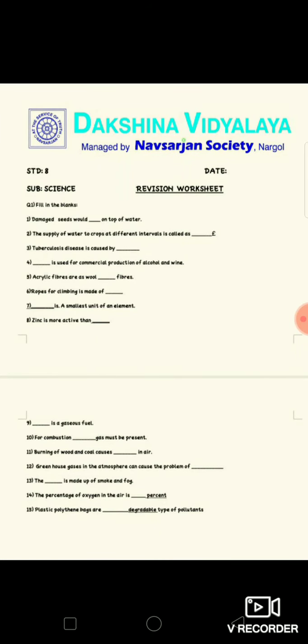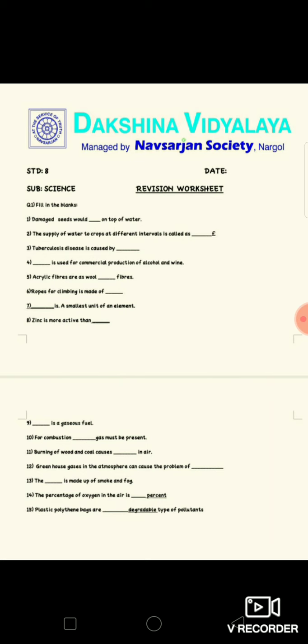Let us see question number 1, that is fill in the blanks. The first question: damaged seeds would float on top of the water. The next question, the fourth one: dash is used for commercial production of alcohol and wine. So what will be the answer? Yeast.